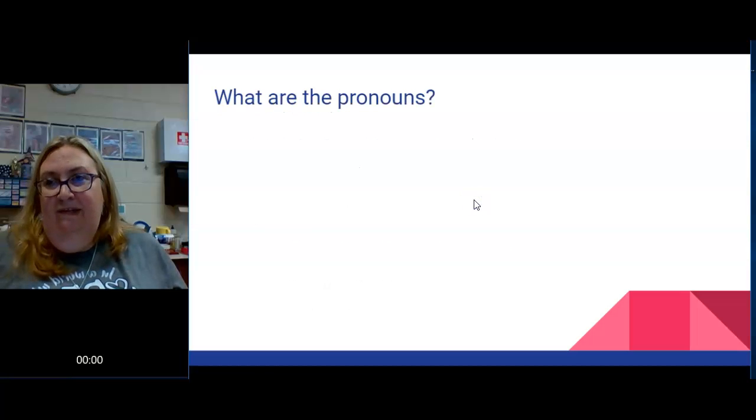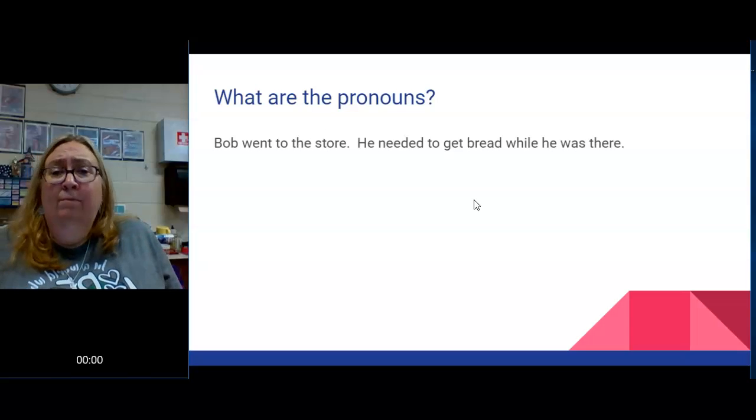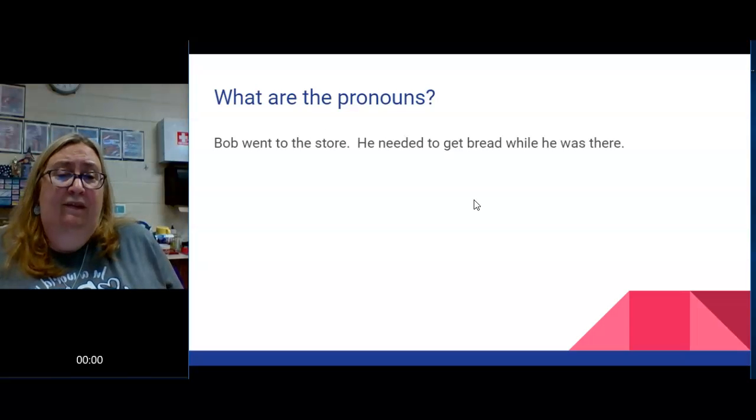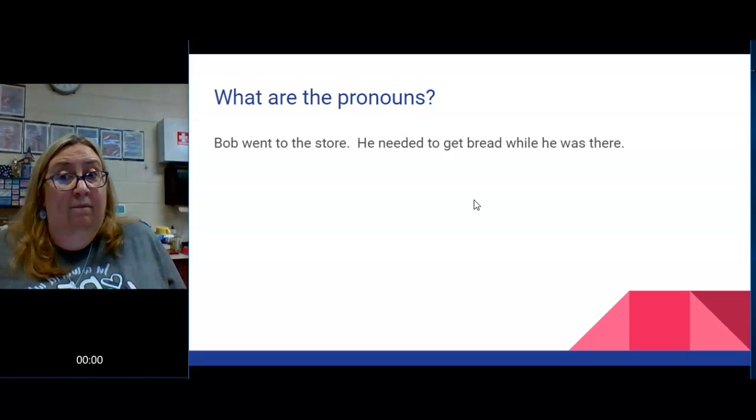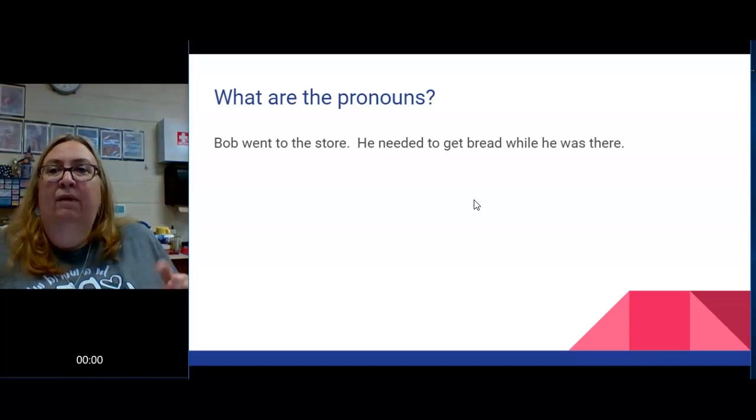Let's find the pronouns in these sentences. Bob went to the store. He needed to get bread while he was there. There are actually 3 pronouns. Well, a pronoun occurs 3 times.